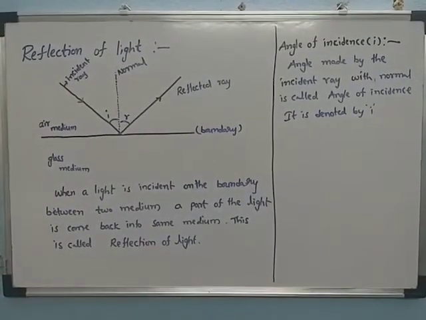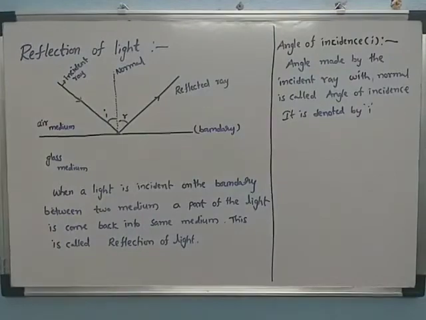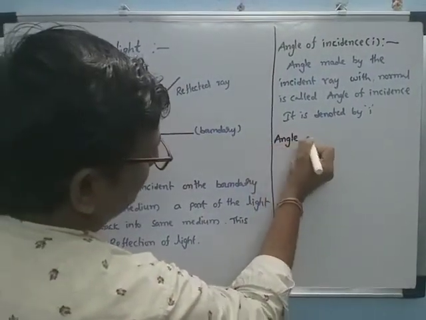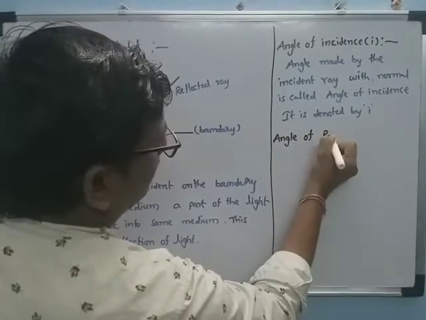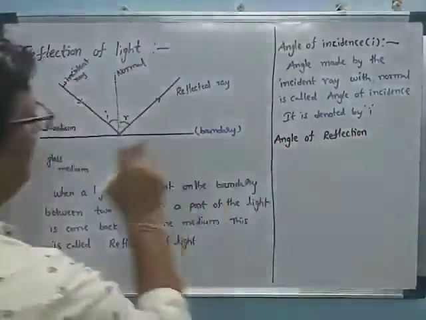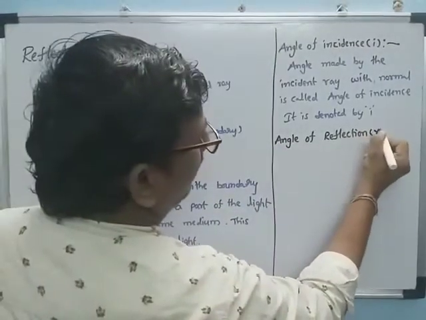Next we are discussing the angle of reflection. It is denoted by a small r.